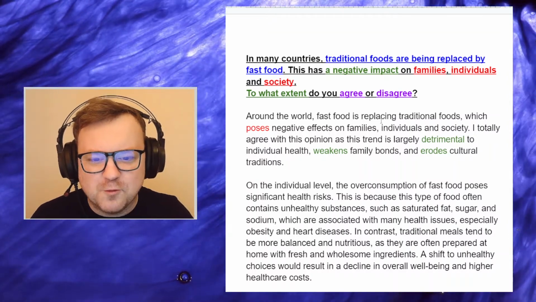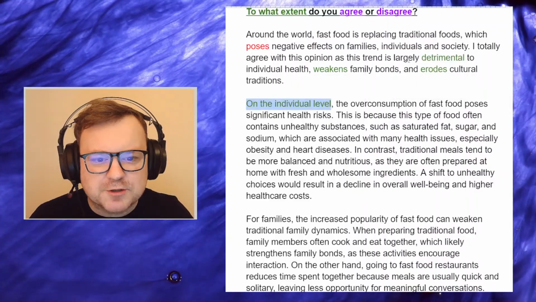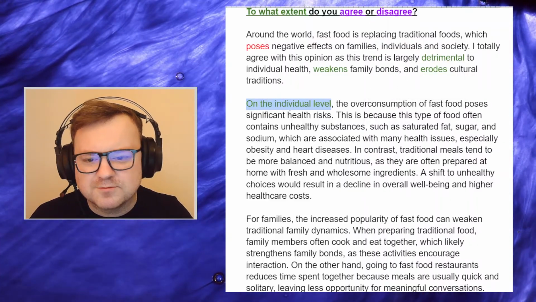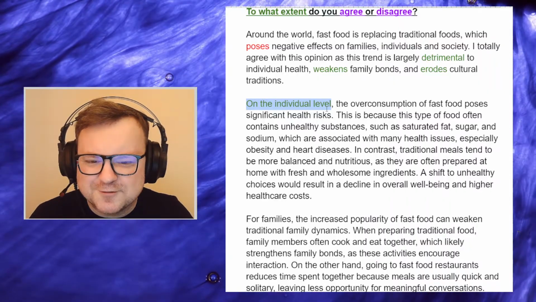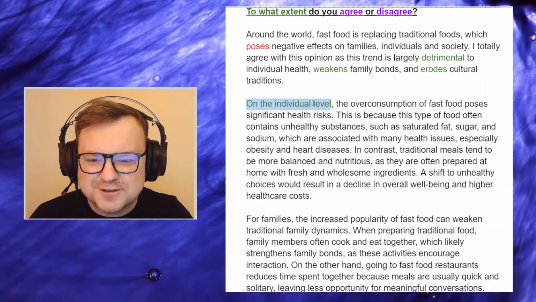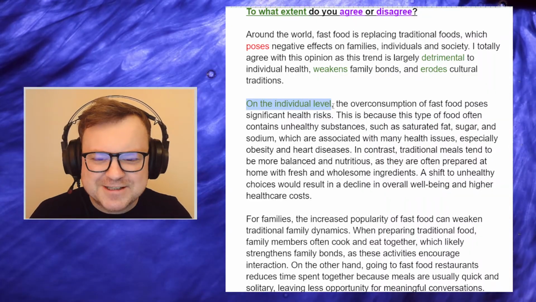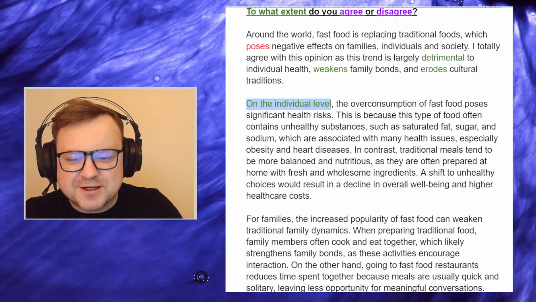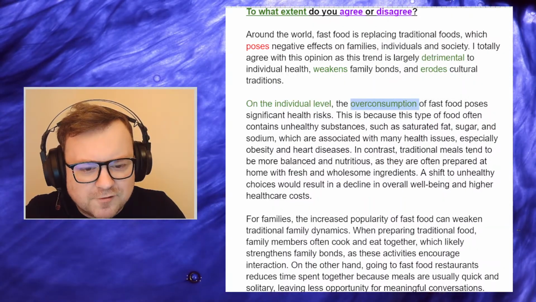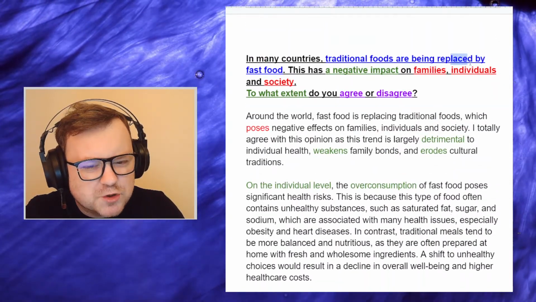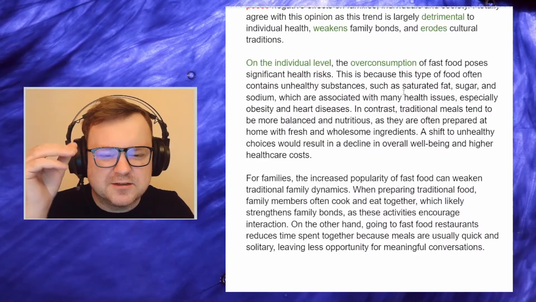Let's have a look at body paragraph 1. On the individual level, beautiful signposting language. The reader gets to see exactly what this paragraph is going to be about from the first conjunctive adverbial phrase, conjunctive prepositional phrase, on the individual level. Is that a conjunctive prepositional phrase? Maybe. It's good signposting language anyway. On the individual level, the overconsumption, cool, good stuff, overconsumption of fast food. But it's not just about overconsumption. It's about replacing traditional food. So not 100% the same.